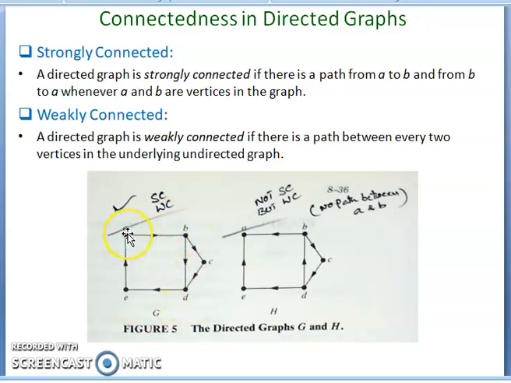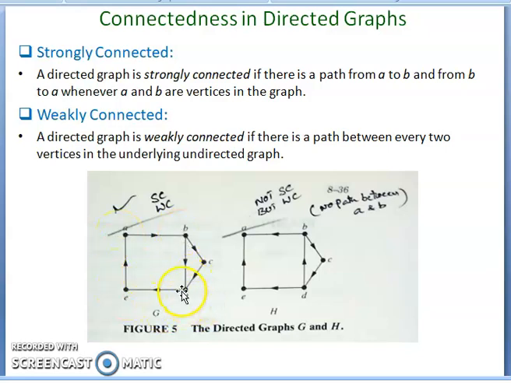So just verify A to B and B to A. Is there any path from A to B? There is a direct edge from A to B. This is a directed graph and there is an edge from A to B. Now find whether there is any path from B to A. There is no direct path, but indirectly you can travel B to D, D to E, E to A. So A to B is there and B to A is also there.